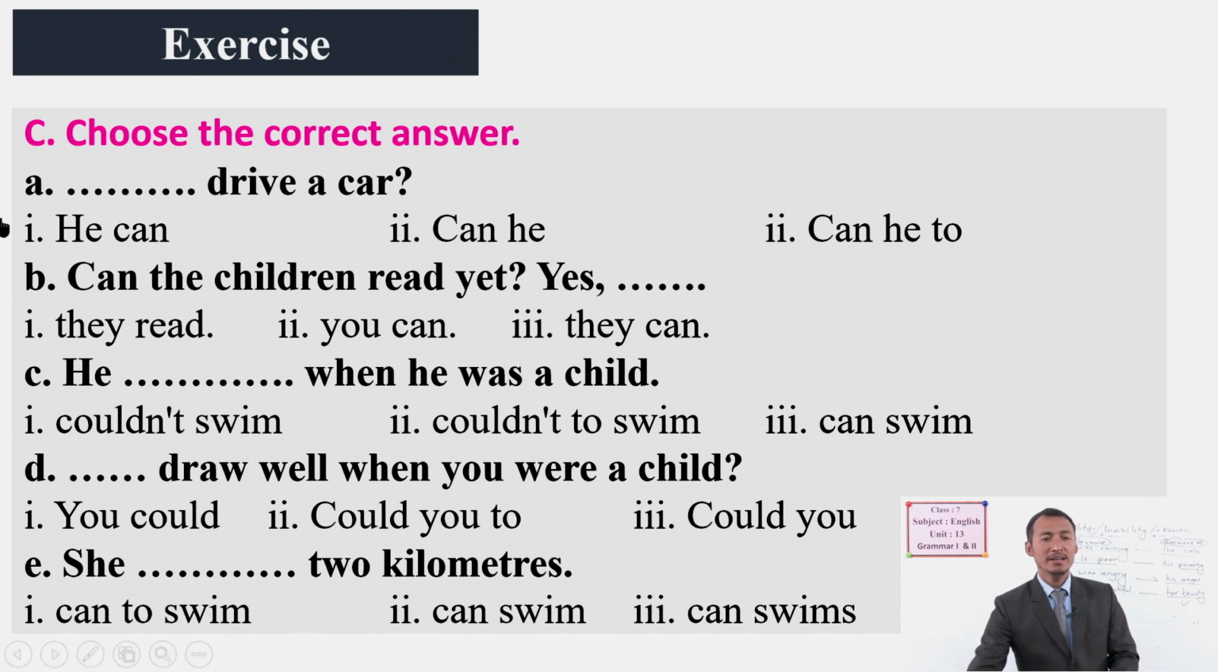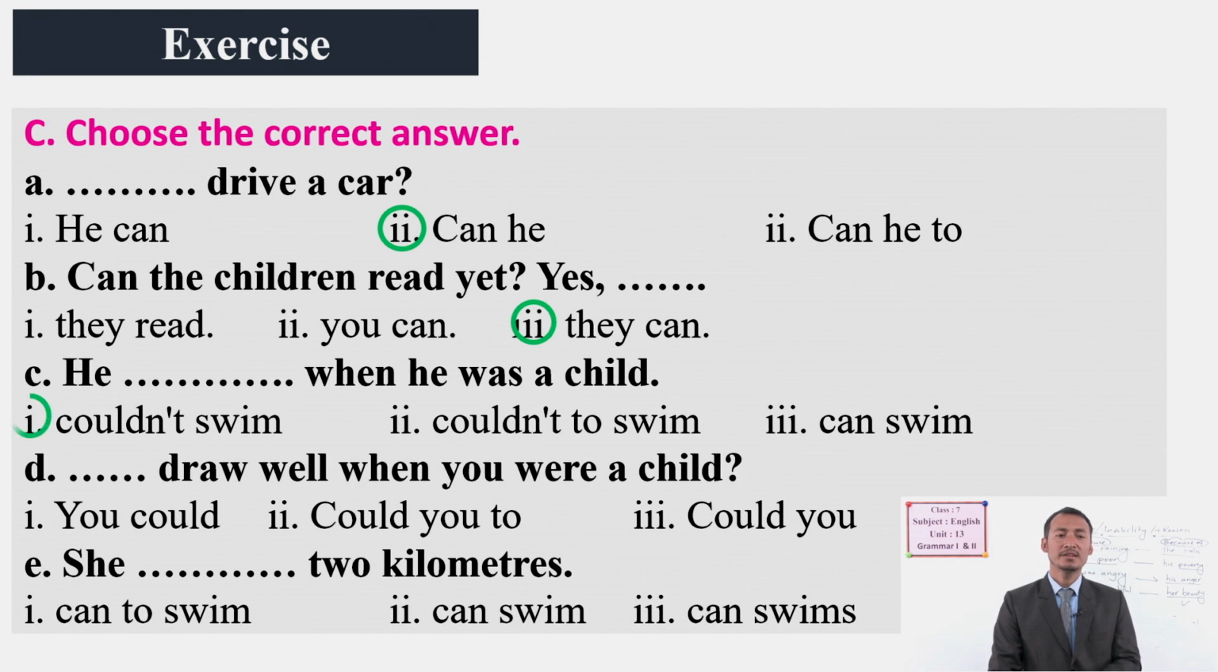Okay. So here for this first sentence, which do you think is the correct one? Yes, you are right. It's the second one. Can he drive a car? When we make a question, we keep the modal verb at the beginning, before the subject. So, can the children read it? Yes. Now when you are responding to the ability, we use yes and comma, and they can, she can, he can.